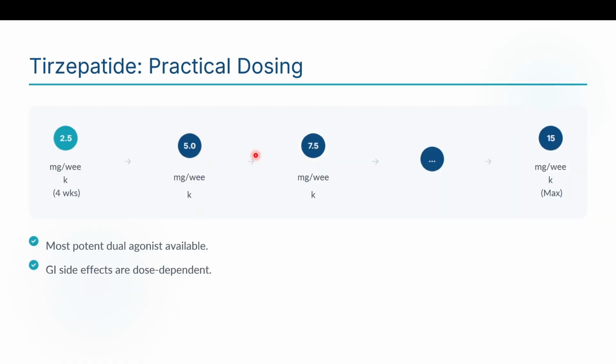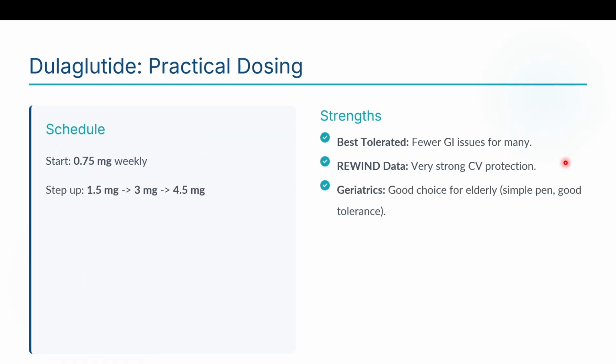Tirzepatide dosing is available in the Indian market in the form of Mounjaro. Initially start 2.5 milligram per week for 4 weeks, then titrate to 5, then to 7.5 after 4 more weeks, and finally titrate to 15 milligram per week. That is the maximum dose. It is the most potent dual agonist available currently. The GI side effects are dose dependent: highest dose, more GI side effects; low dose, fewer GI side effects. So increase the dose as the patient tolerates.